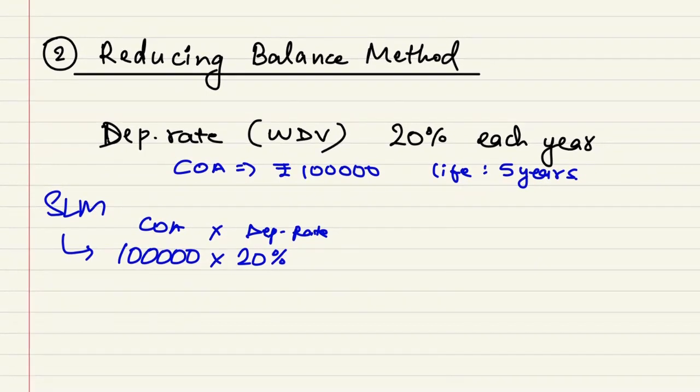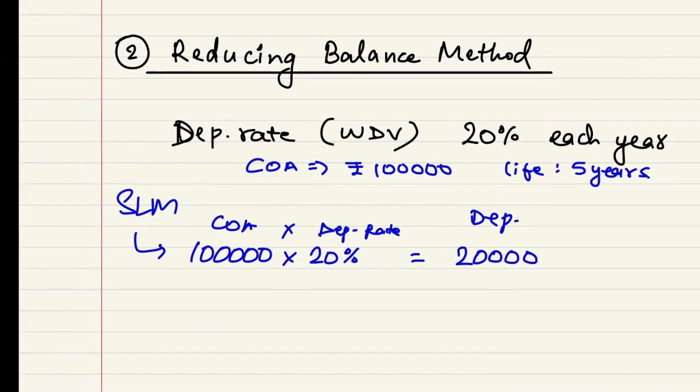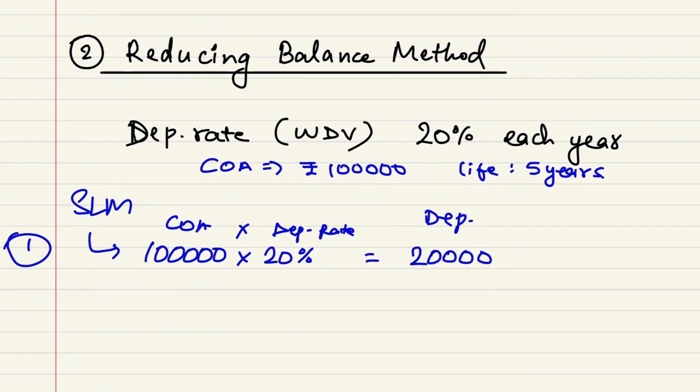Depreciation rate we have multiplied. So the depreciation for the first year, this is year number 1, would be 20,000. Okay. So what is the balance of asset left? What is the written down value of asset left? Original amount was 1 lakh, 20,000 is charged as depreciation. So the balance left is 80,000 rupees.